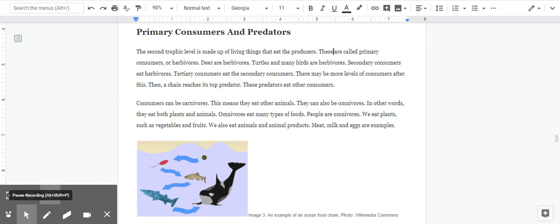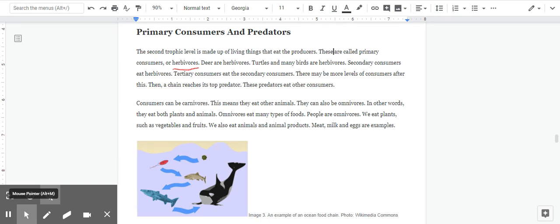Primary consumers and predators. The second trophic level is made up of living things that eat the producers. These are called primary consumers or herbivores. I'm going to underline that word, herbivore. Deer are herbivores. Turtles and many birds are herbivores. Secondary consumers eat herbivores. Tertiary consumers eat the secondary consumers. There may be more levels of consumers after this. Then a chain reaches its top predator. These predators eat other consumers.